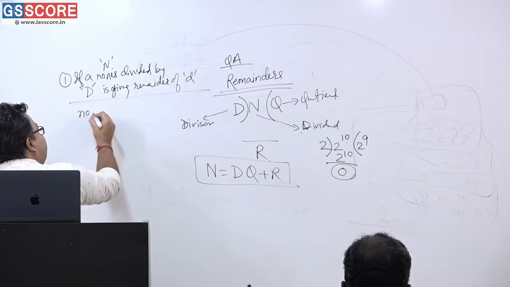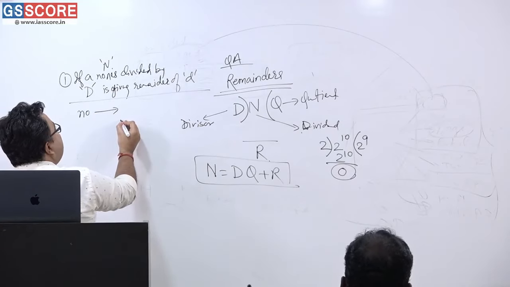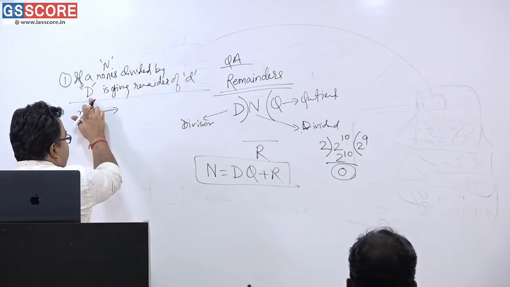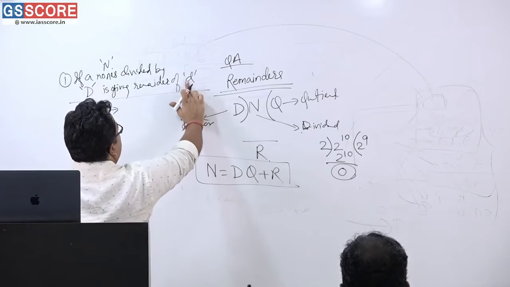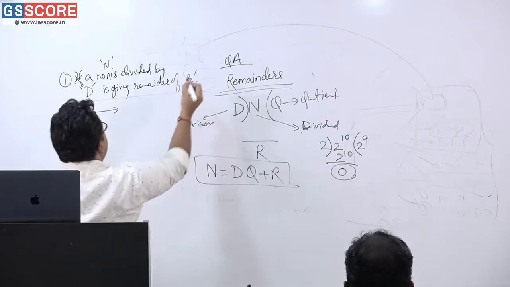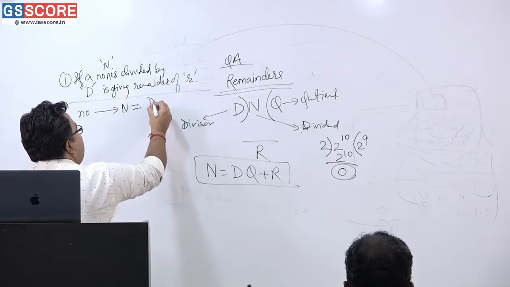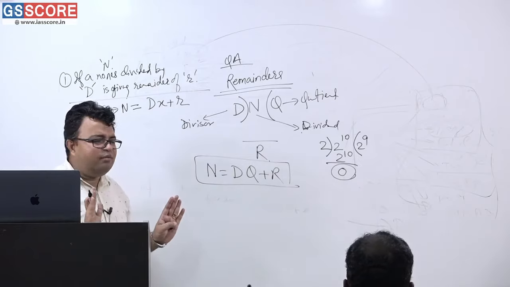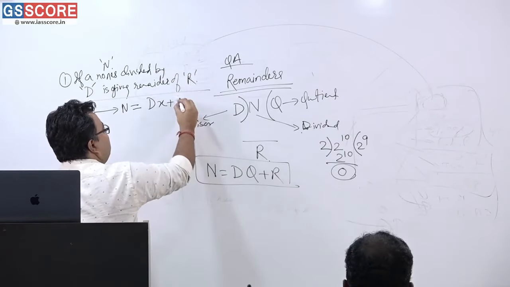Then the number can be expressed in the form of what? Please tell me. This n is divided by d, and the remainder is r. So we can write n as dx plus r. Very simple. Getting or not getting? I can write this as big R only, no problem.